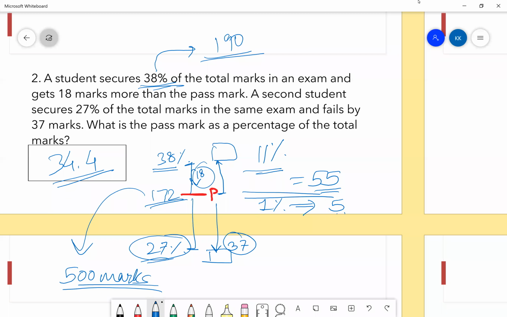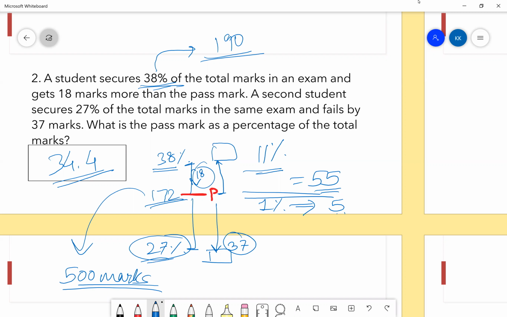Is the concept clear, guys? How to use a manual approach? No, I don't get it. Which part did you not understand? Why we add the marks and why we subtract the percentages? Okay, all right. 38% minus 27.